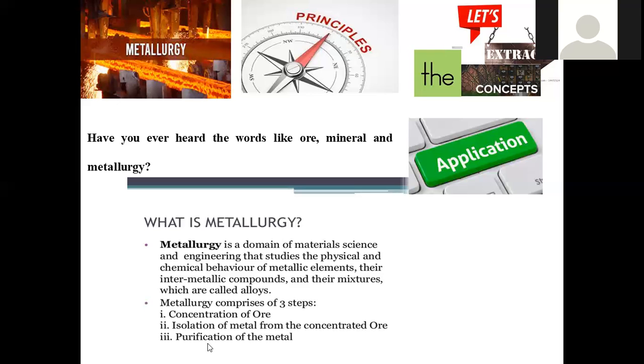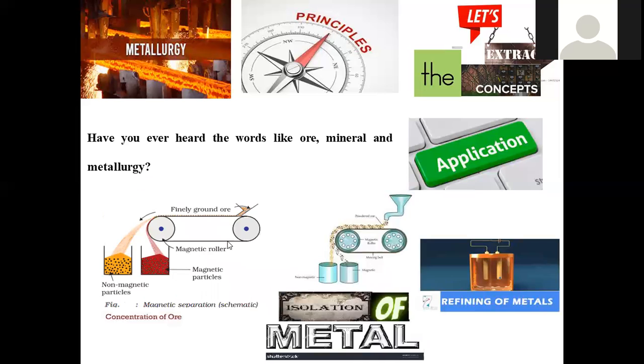Whatever the mineral or ore we extract from the earth crust follows these three fundamental steps: concentration, followed by isolation, and consequently purification of the metal. This entire process is regarded as metallurgy. After the purification, we have to go with the detailed study of its properties, what kind of blending is required, and what kind of additives from external sources are required. All those can be clearly observed on this platform called metallurgy.